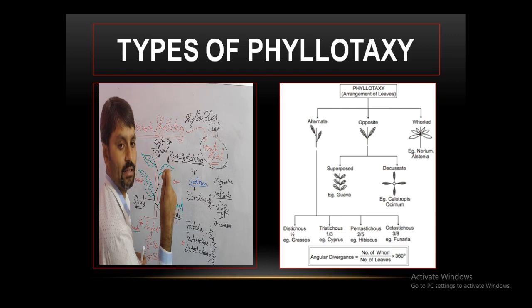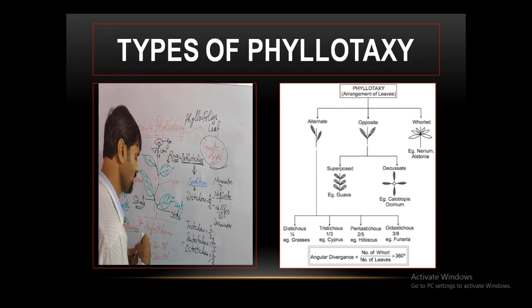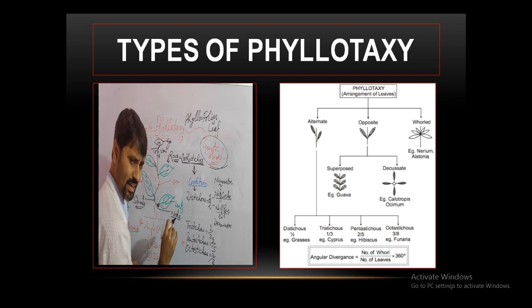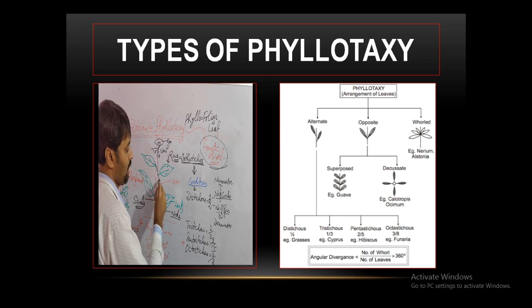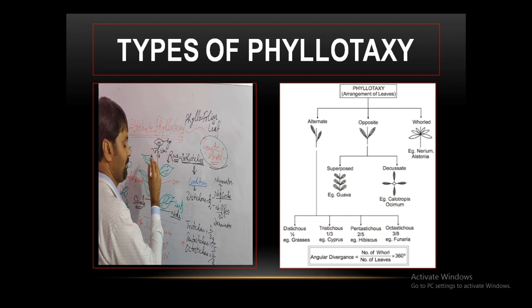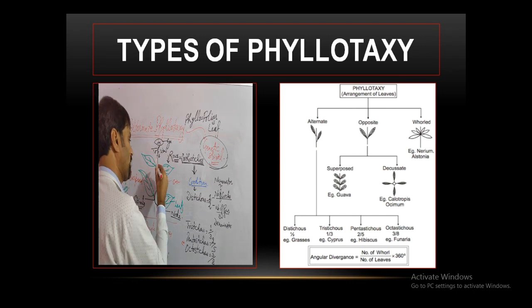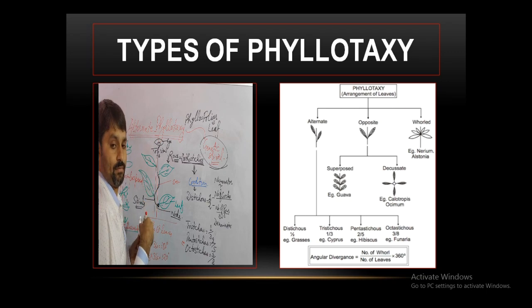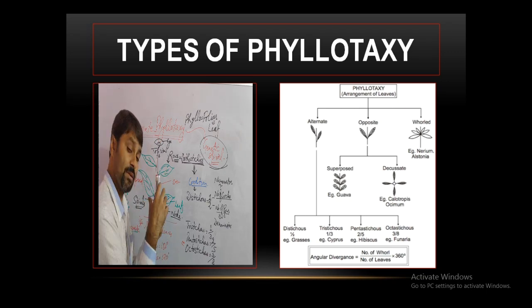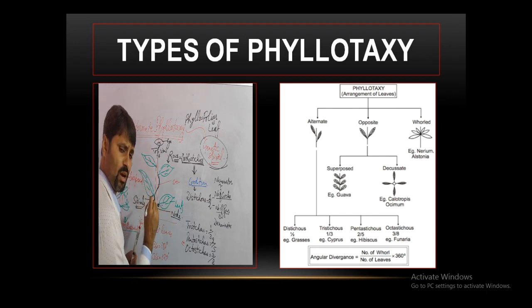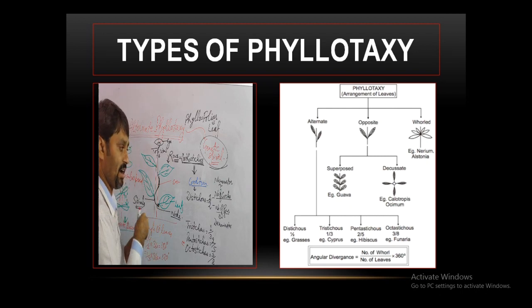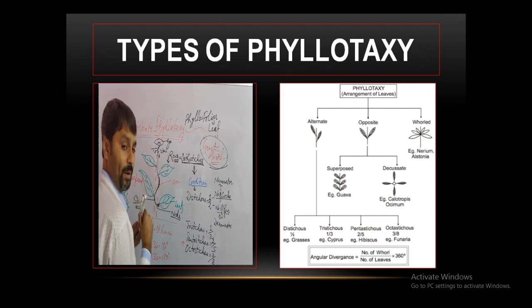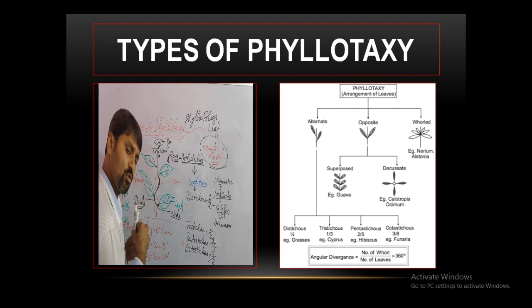You have to take a long thread. We have to tie that thread to the lower leaf. Starting from that leaf, we have to make a spiral up to the leaf which is in the same plane as the first leaf. Here there are few leaves, so it seems fewer, but in a real picture, I will start with this leaf, keep tying the successive leaves in between, and stop where the leaf comes exactly above in the same plane. Now what do I have to find?